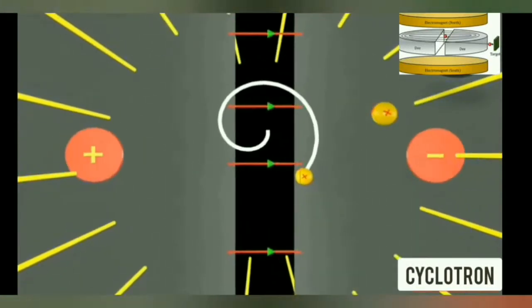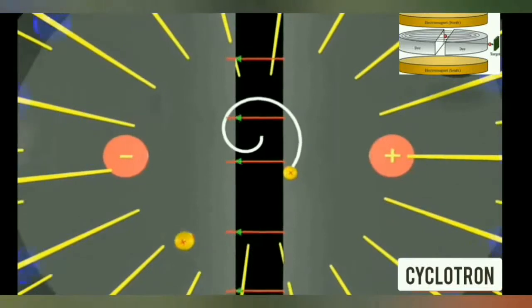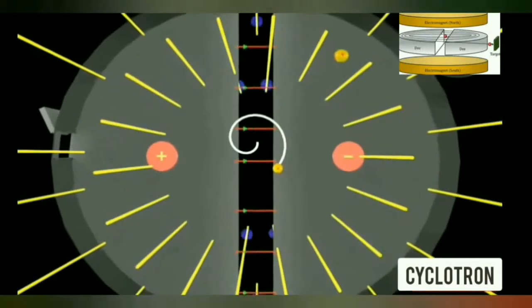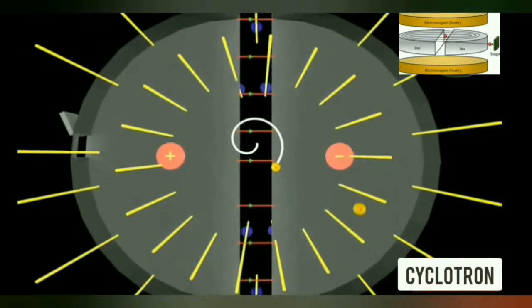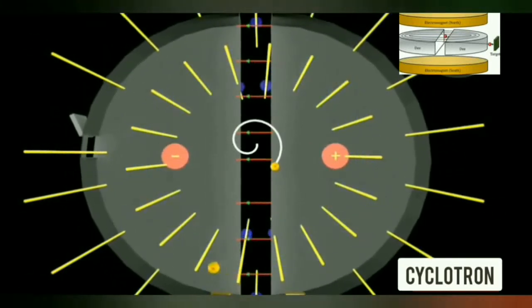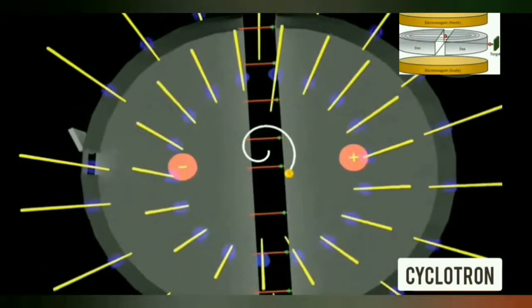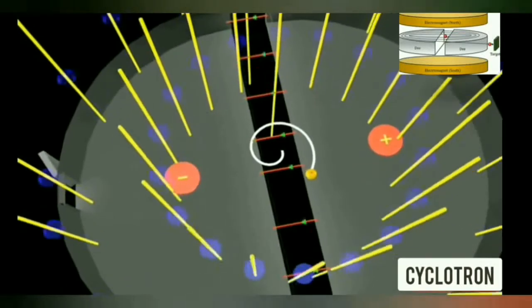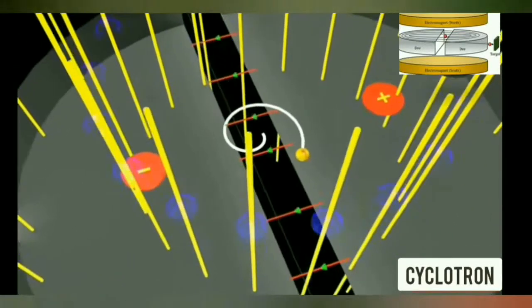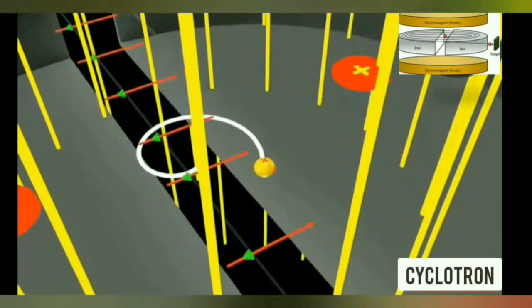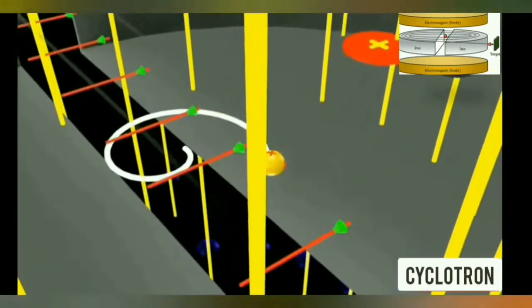Therefore, due to the presence of the perpendicular magnetic field, the ion will move in a circular path inside the D, and the magnetic field and the frequency of the applied voltage are so chosen that as the ion comes out of a D, the Ds change their polarity, that is, positive becoming negative and vice versa. And hence, the ion is further accelerated and moves with higher velocity along a circular path of greater radius.